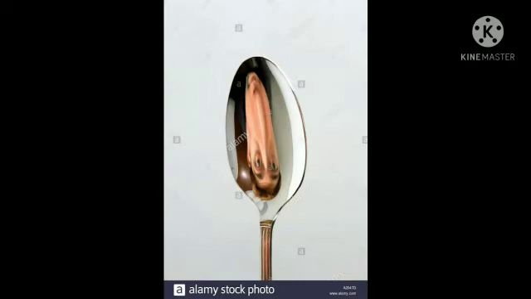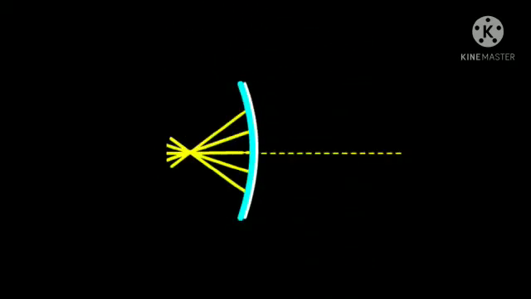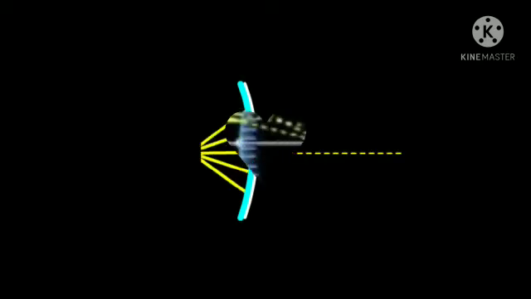The curved shining surface of a spoon acts as a mirror. The most common example of a curved mirror is a spherical mirror. If the reflecting surface of a spherical mirror is curved inwards, it is called concave mirror.